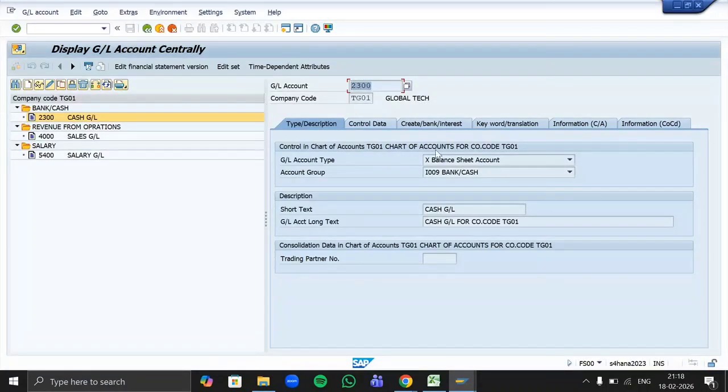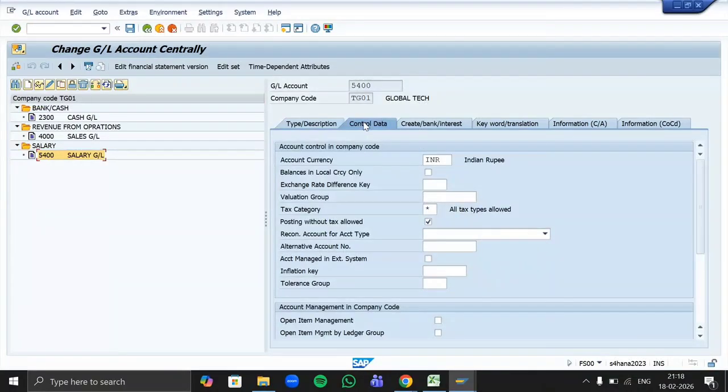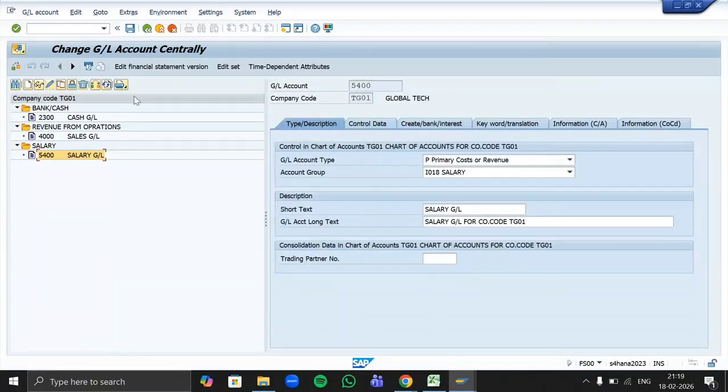So how to change it? Let's say you want to make a change in the salary GL. Click on the salary GL, click on this display icon. All the details of salary will be reflected. Now to make the changes, click on this edit option. All the fields will become editable for us, so here we can change whatever changes you want. This is how you can use this.